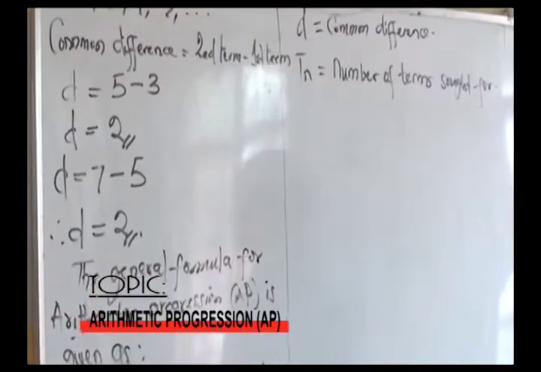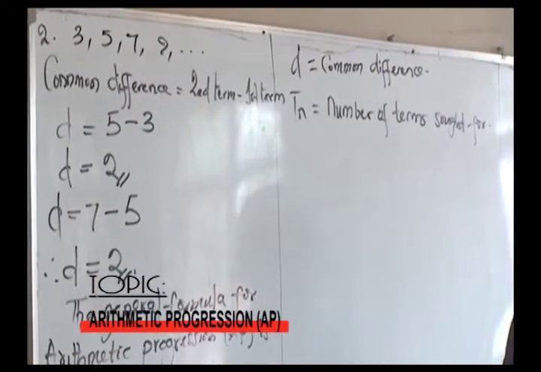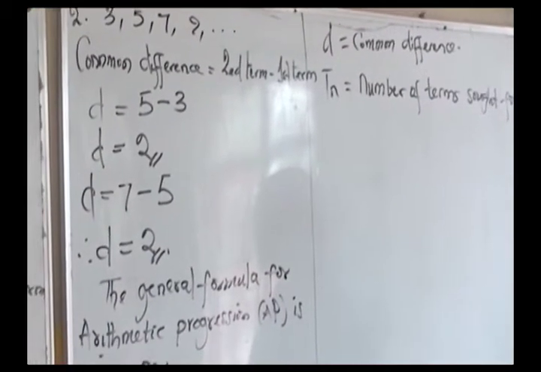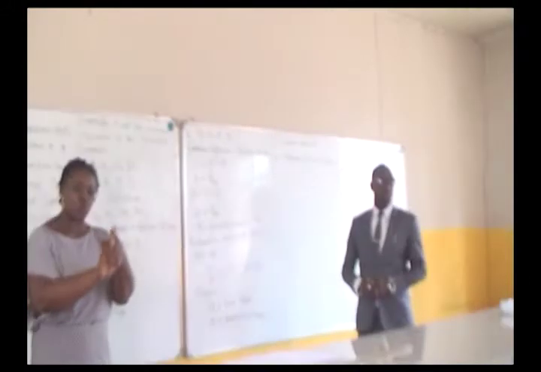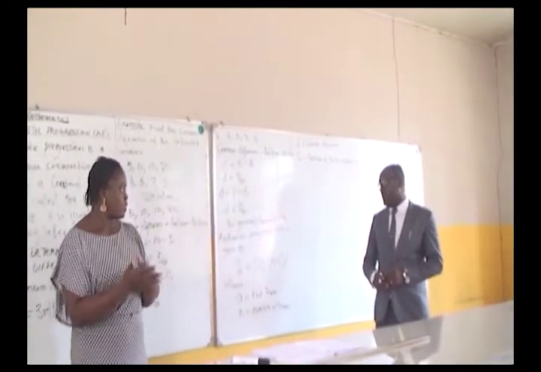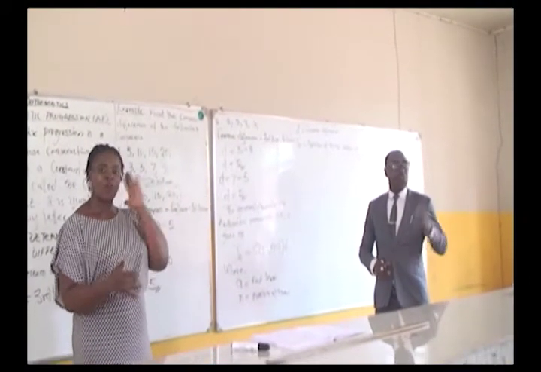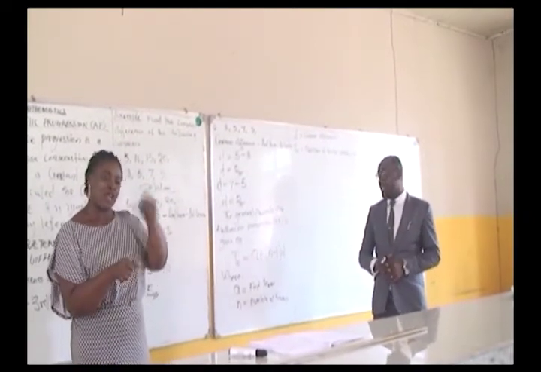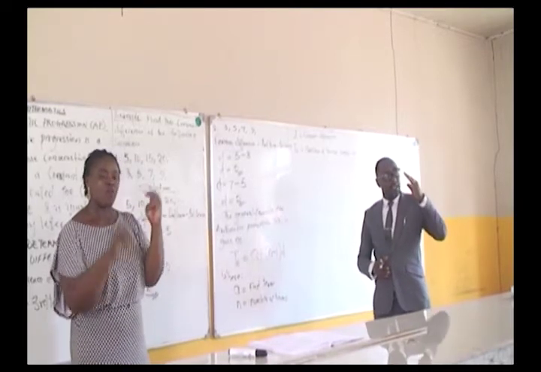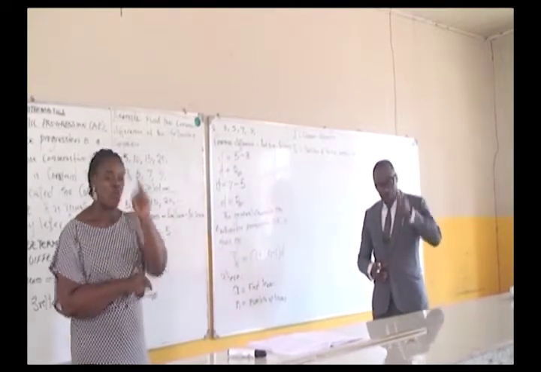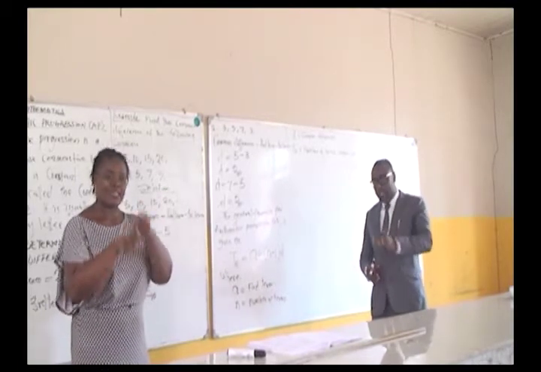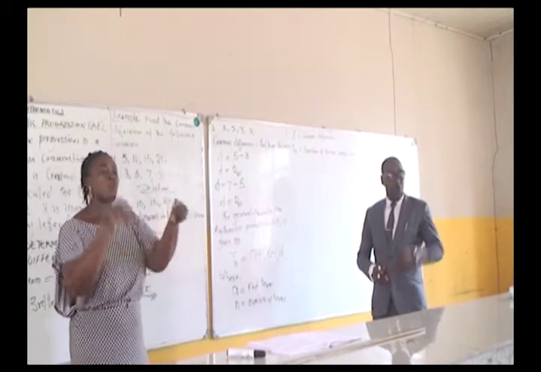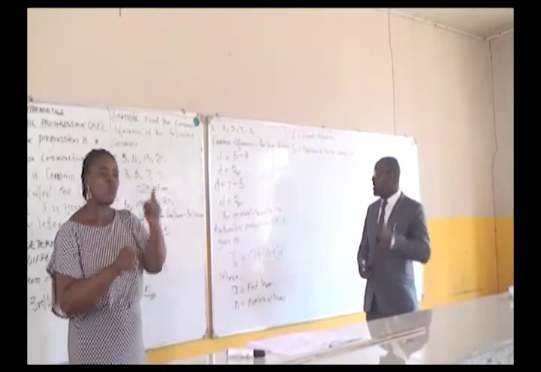So with this definition of those terms, we can take a good example to establish what we are addressing this morning, arithmetic progression. So I'm going to take a very good question and I want you to follow. Remember, as a student preparing for an external exam, you have to take the question step by step. When you are solving, make sure that the steps you are following are in order. That will attract more marks, especially from an examiner. Let's take example 1.